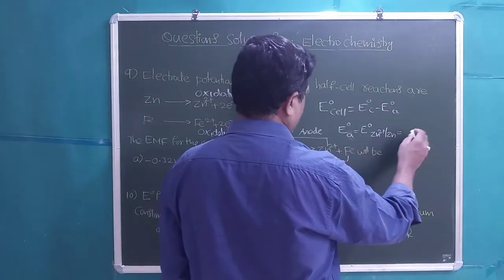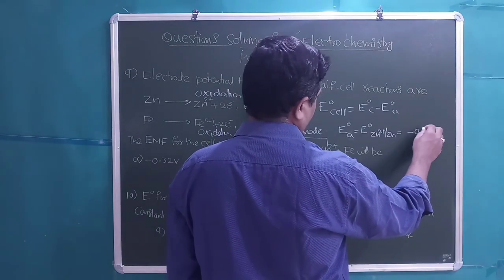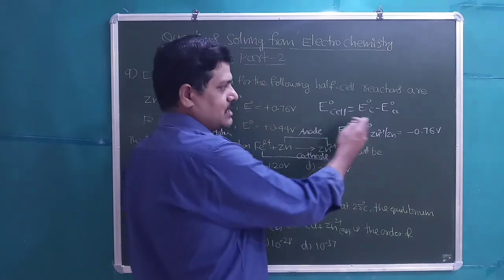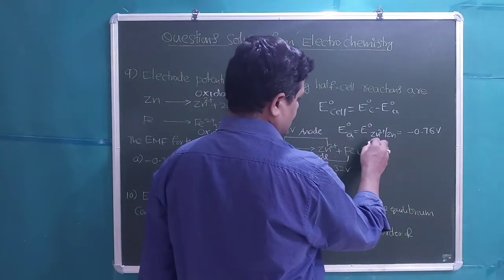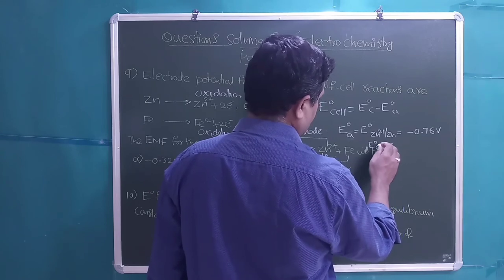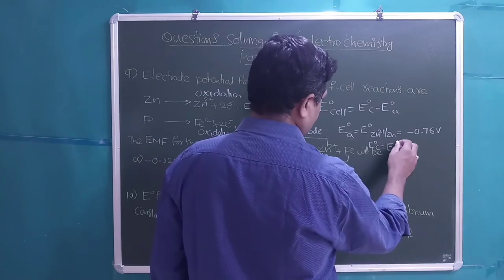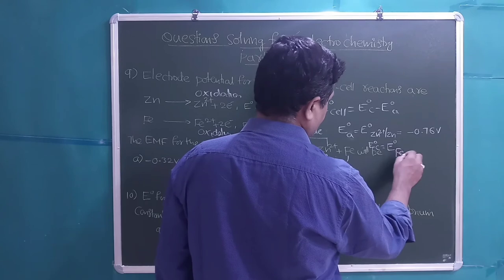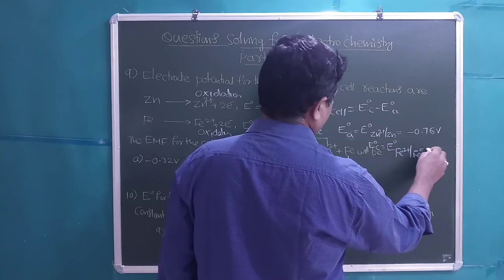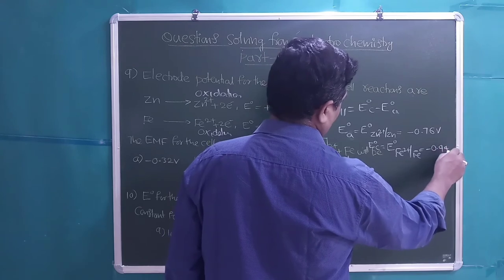To convert into reduction potential, we need to simply change the sign. 0.76 becomes minus 0.76 volts. E0 cathode is E0 Fe2 plus slash Fe is equal to minus 0.44 volts.